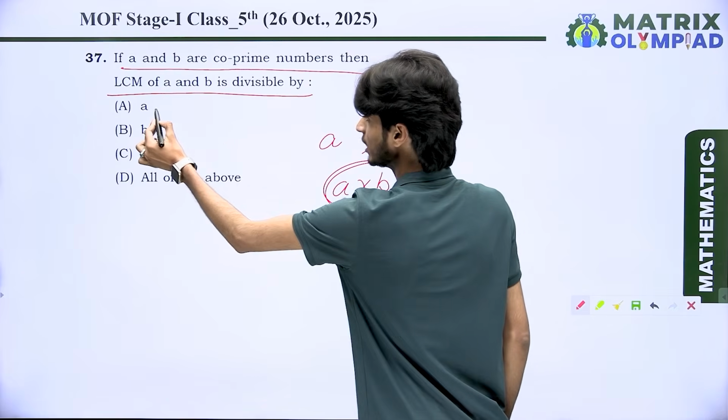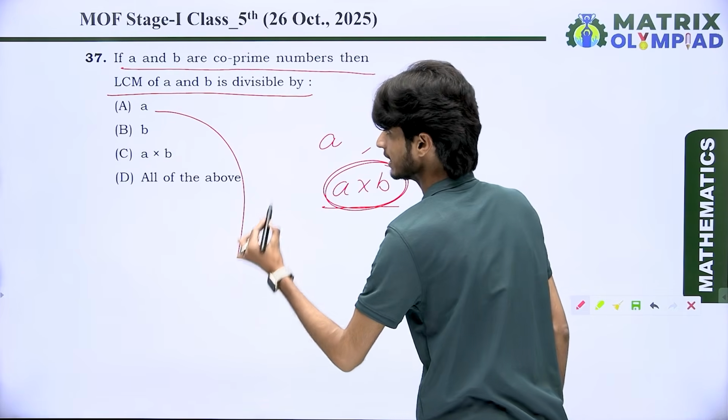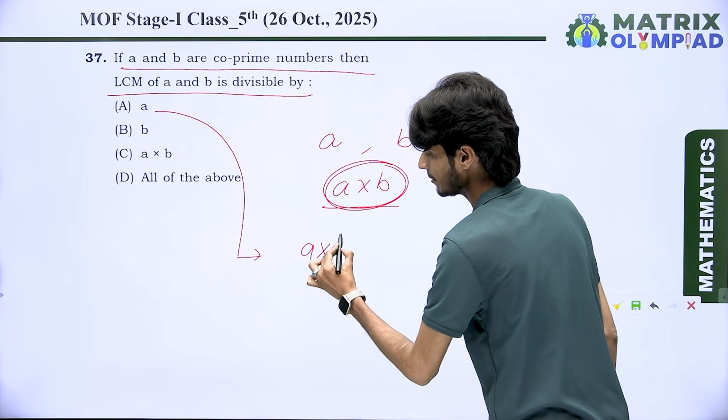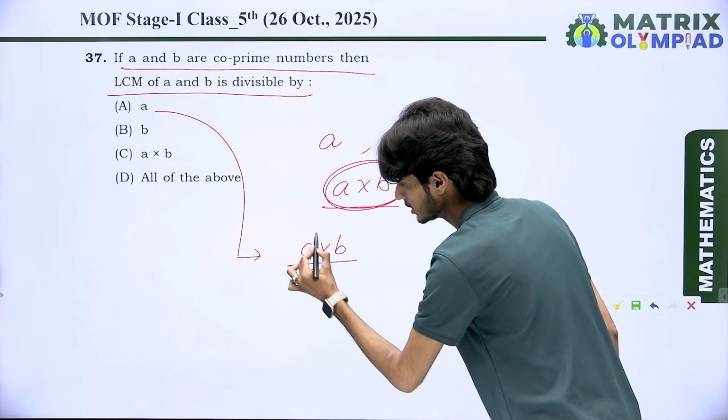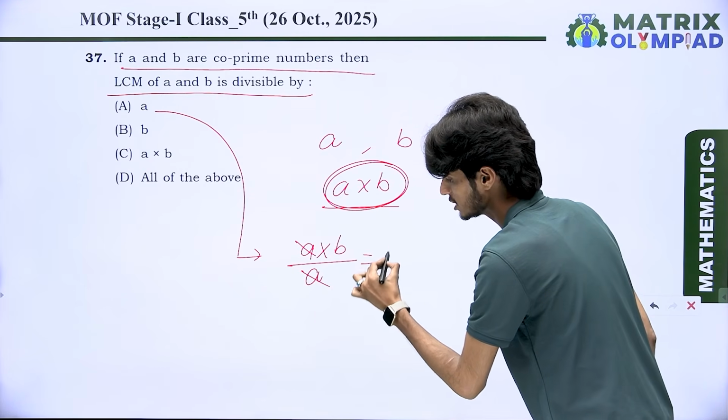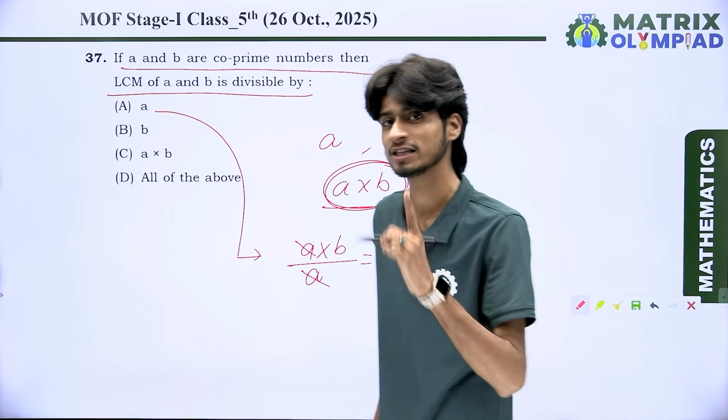And let's take every case 1 by 1. Look at here. A multiply B. This is the LCM. And is it divisible by A? Yes or no? Look at here. It is divisible by A with B times.